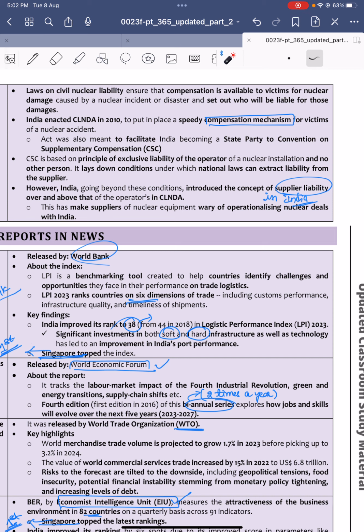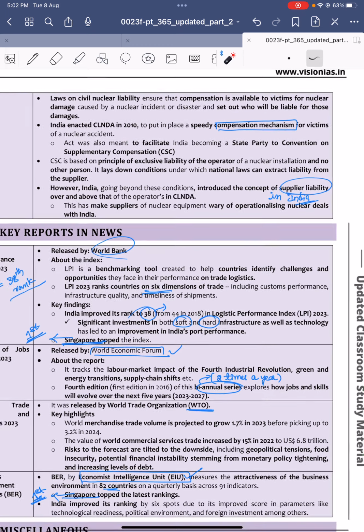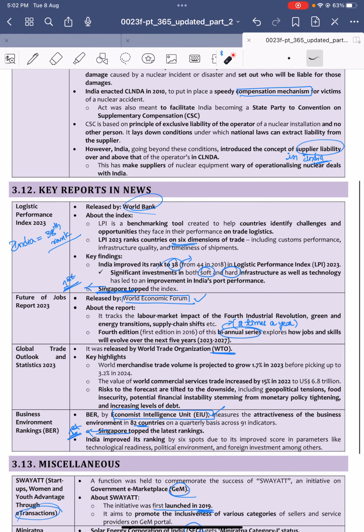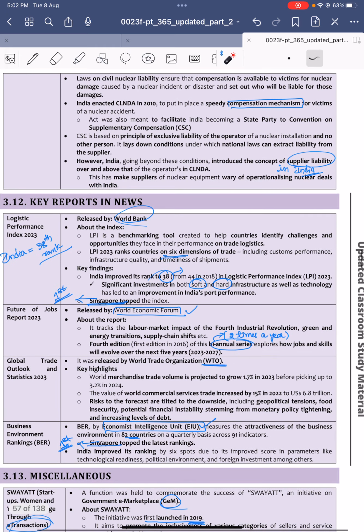India enacted this act in 2010 for a speedy compensation mechanism. However, India is going beyond this condition, introducing a concept of supplier liability, where the suppliers of the nuclear equipment are liable, complicating nuclear deals with India.